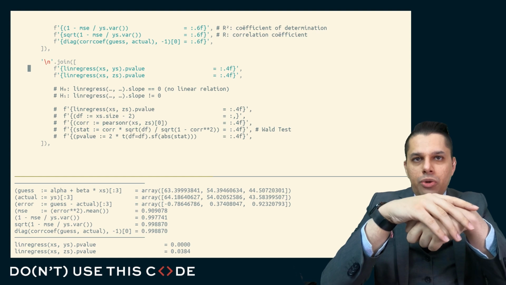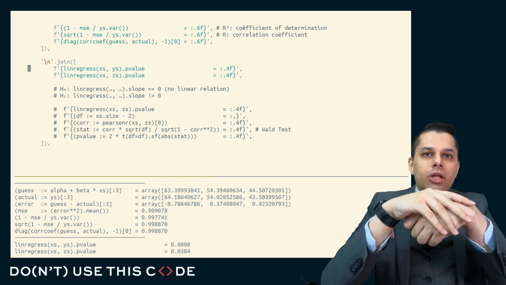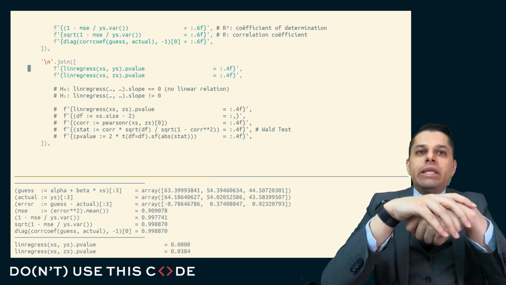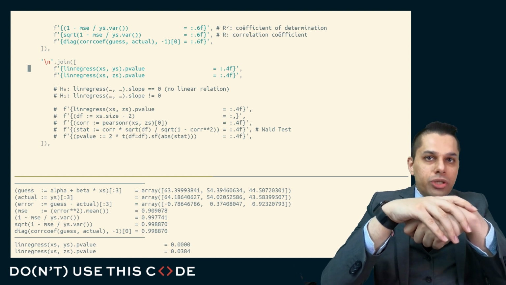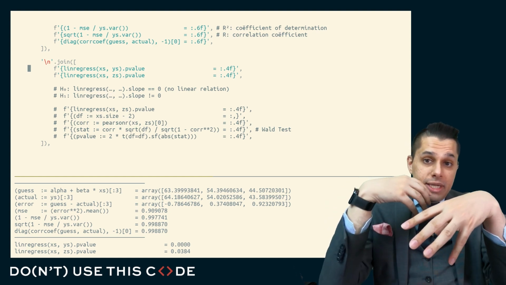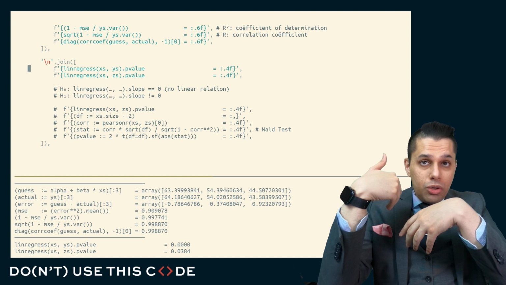This p-value for linear regression is testing the null hypothesis that the slope of the linear regression is 0, meaning there is no linear relationship. And our alternate hypothesis is that the slope is non-zero, that there is a linear relationship. Now, this is a two-sided test. We can do one-sided tests that it's a positive correlation or a negative correlation.